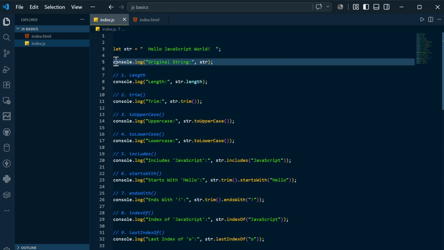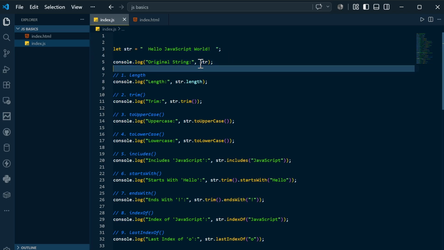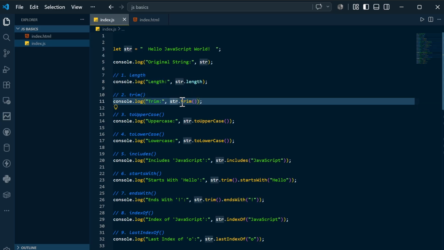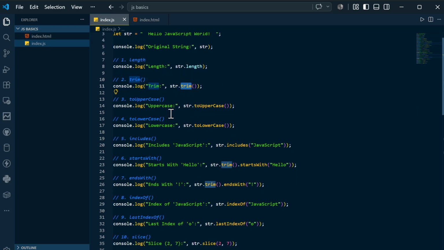Now I am just doing console.log of the original string, and we are just printing that original string. This is simple, you know that. The first method is to print the length. So you are saying str.length. And if you want to trim any part, you can say str.trim. And if you want to convert to uppercase, you can use toUpperCase. You are calling it on str.